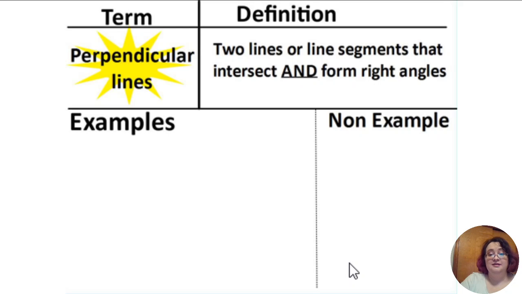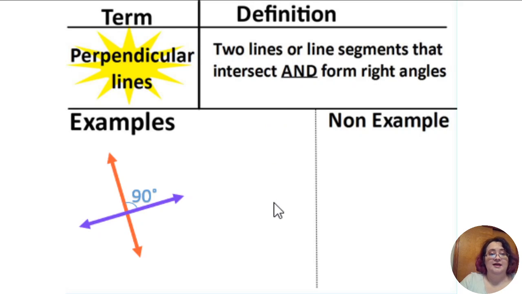Perpendicular lines are lines that intersect and they form right angles. So not only do they intersect, but the angle in between the two forms exactly a right angle, 90 degrees. So here we have an angle of exactly 90 degrees. So we would say this is perpendicular. Again, you see this a lot in construction and building. Your supports, a lot of them will have a lot of 90-degree angles when they create their building.